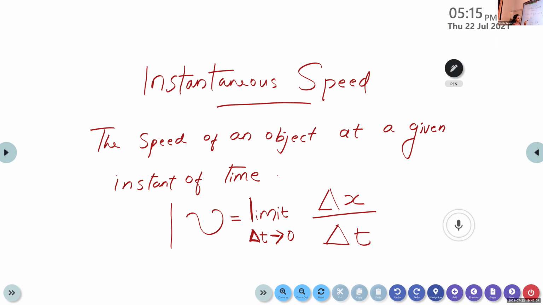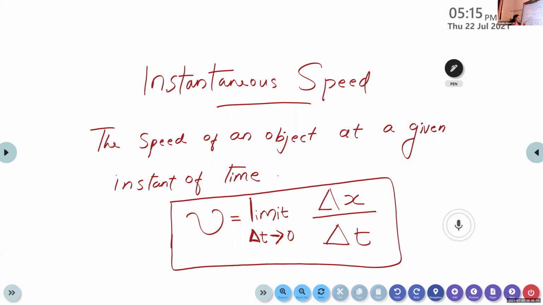So this is an entirely different equation from that of the other speed. In order to identify the speed, you can write nu inst, or nu instant. Instantaneous speed is equal to limit delta t tends to 0, delta x divided by delta t.